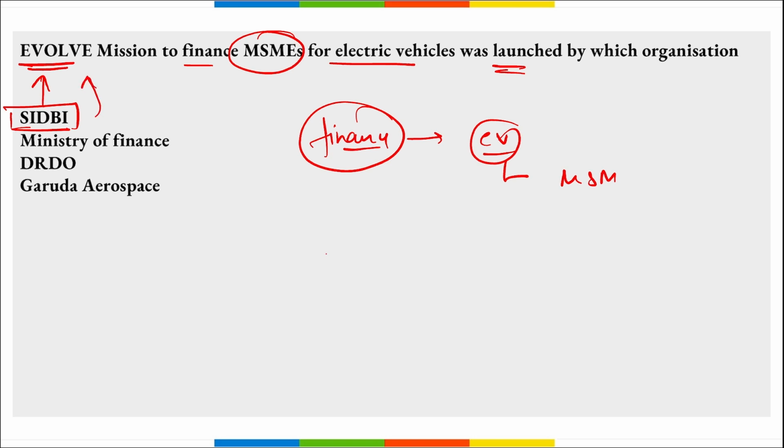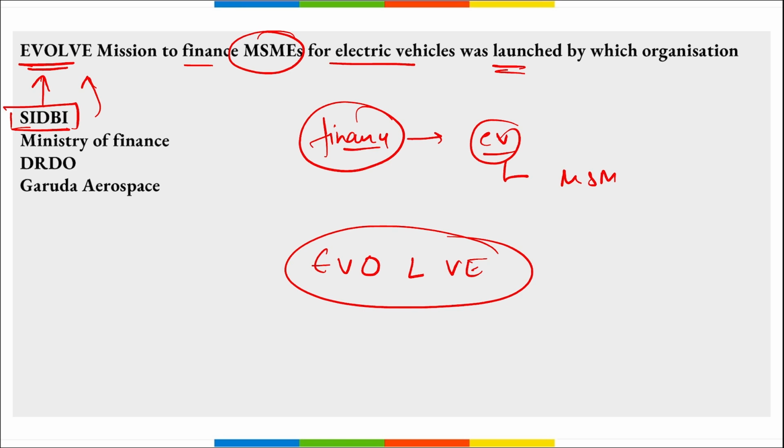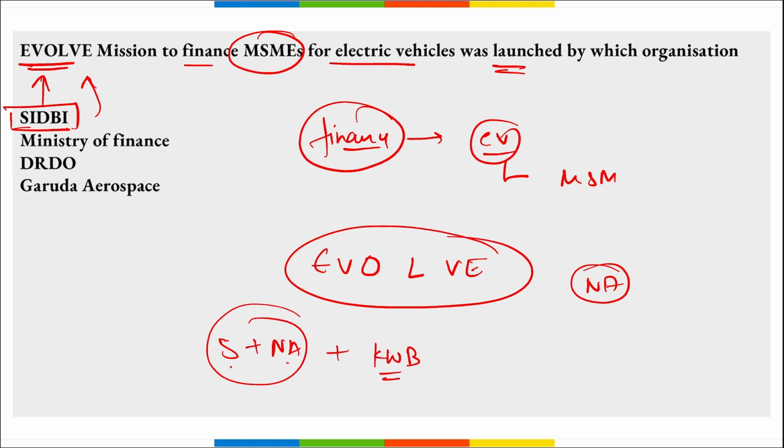What does Evolve stand for? Electric Vehicle Operation and Lending for Vibrant Ecosystem. This is Evolve, right? This was in partnership with Niti Aayog. So we can say it was SEBI and Niti Aayog that launched this Evolve, right? Some other banks and organizations are also there, such as your SEBI, Niti Aayog, then your Korean World Bank, correct? They partnered to finance the MSME sector for electric vehicles.